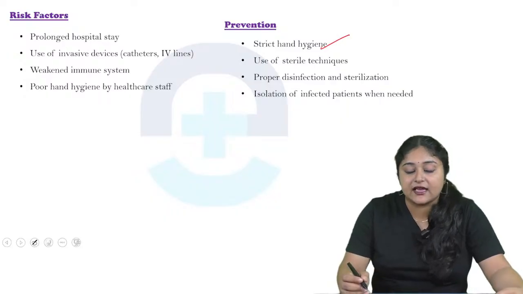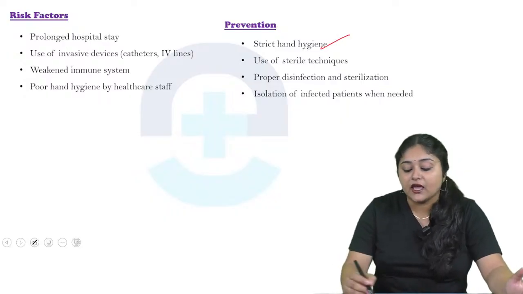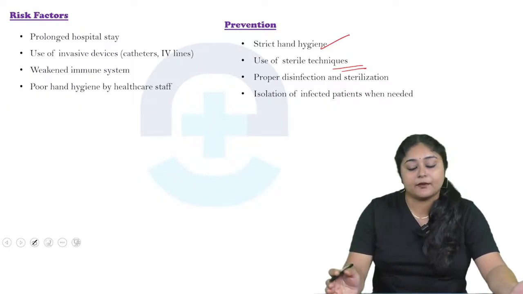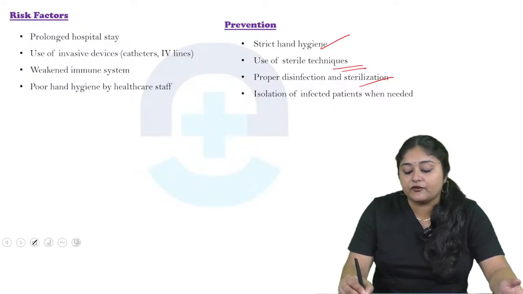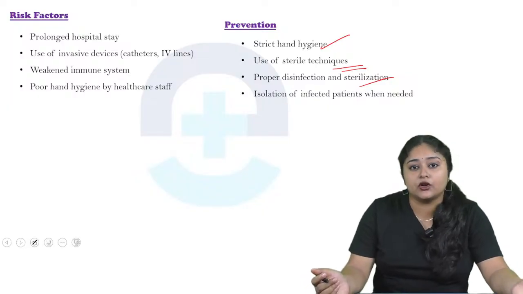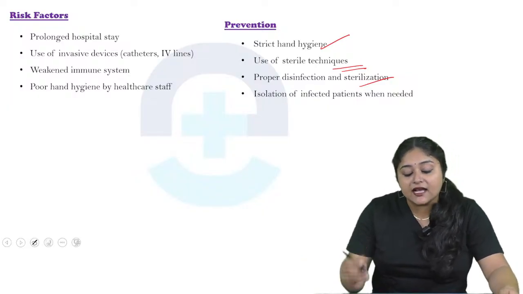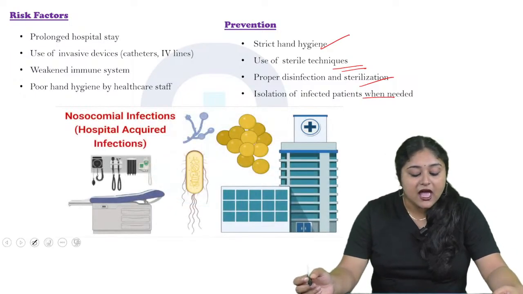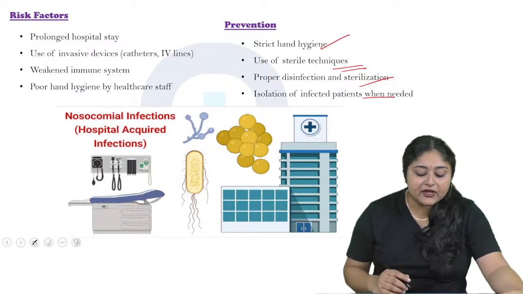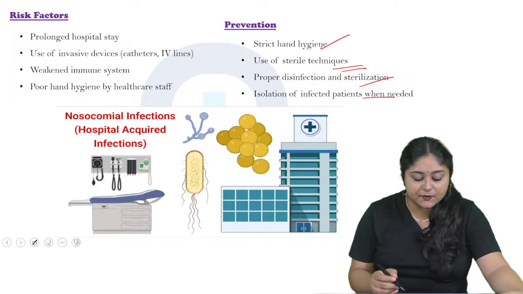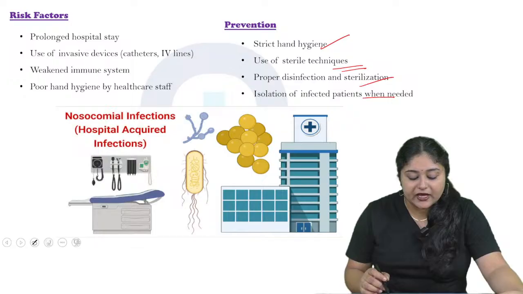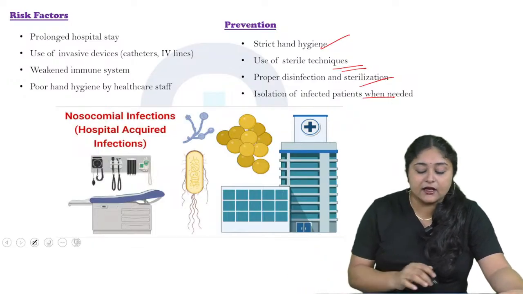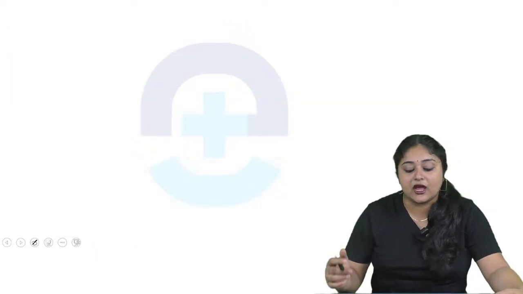First is strict hand hygiene, use of sterile technique for any kind of surgical as well as medical procedure, proper disinfection as well as sterilization through autoclaving, boiling, etc. Then isolation of infected patients is needed, for example tuberculosis. Now see the image of nosocomial infection during hospital stay, through instruments, sometimes through the environment, sometimes due to some unhygienic process. It spreads from one person to another person.